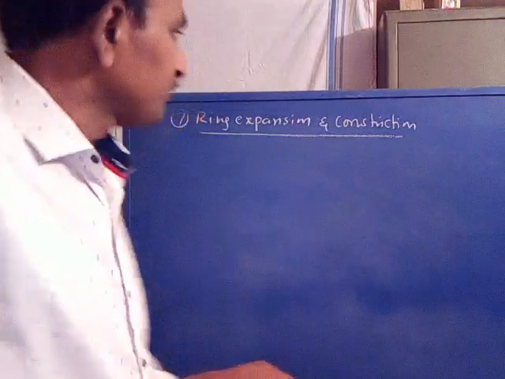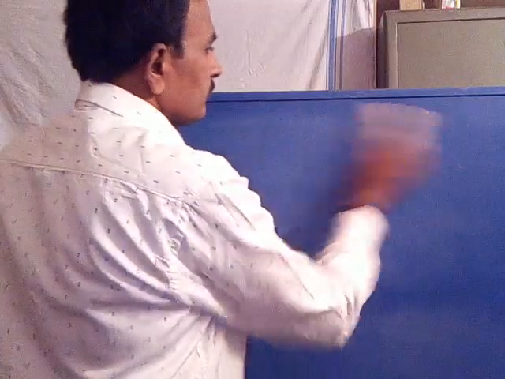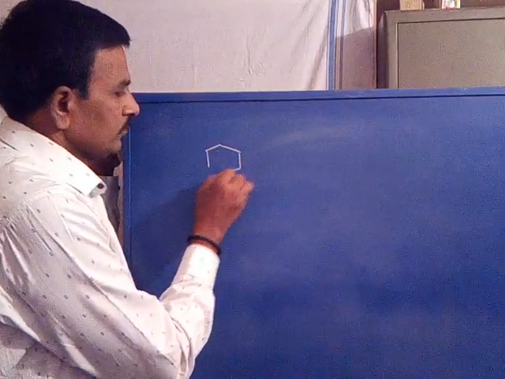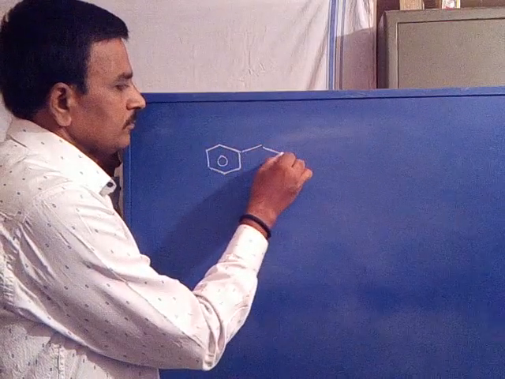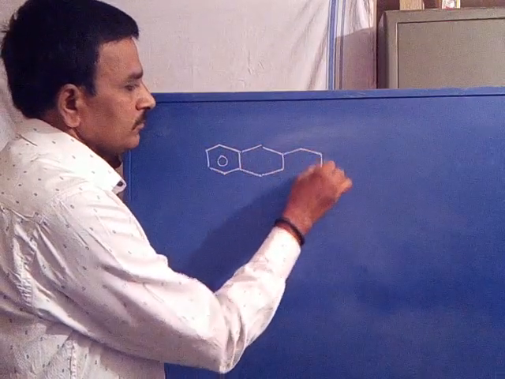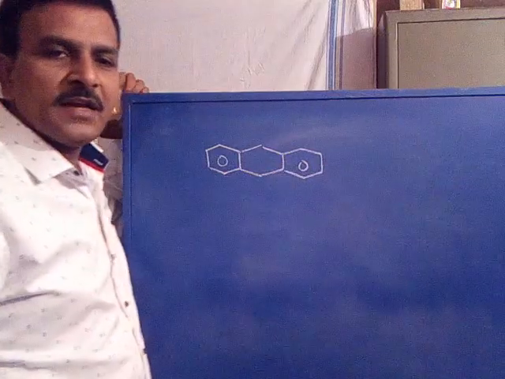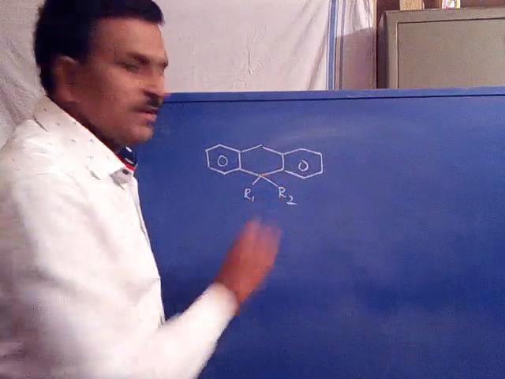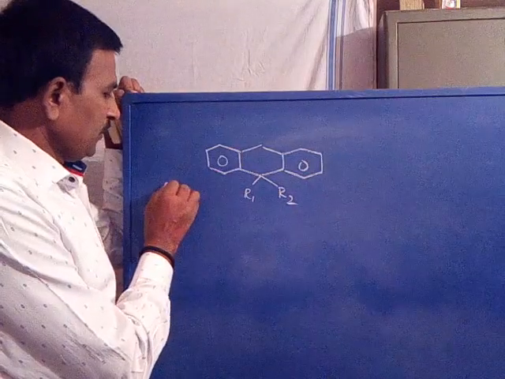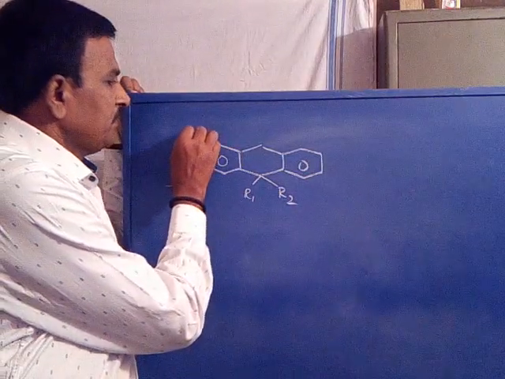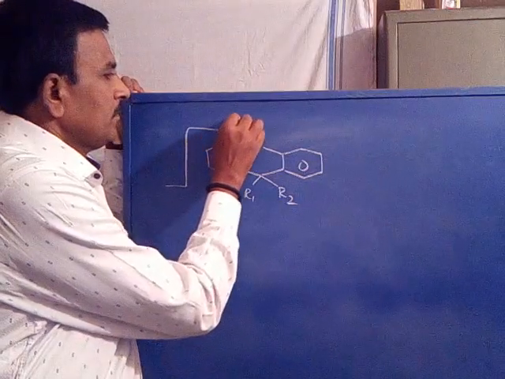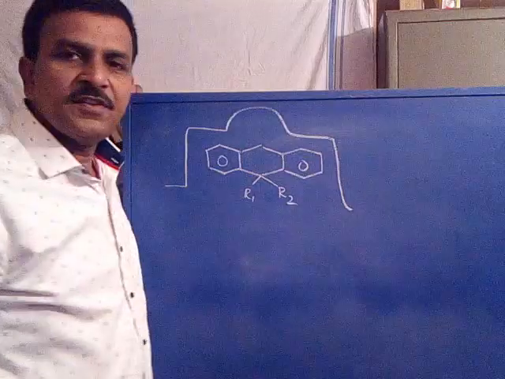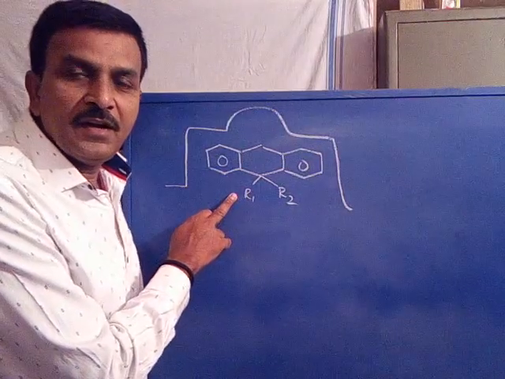For example, this is R1, this is R2. Now it's a target. This is the target. This is the drug structure, the lead structure.